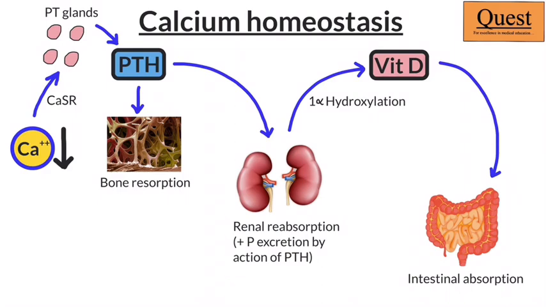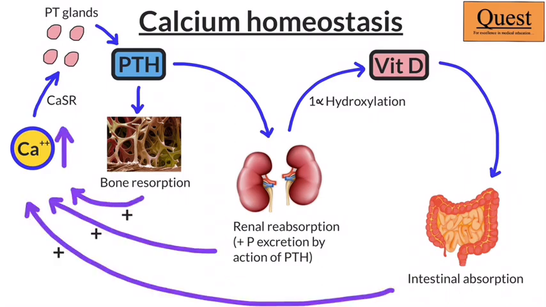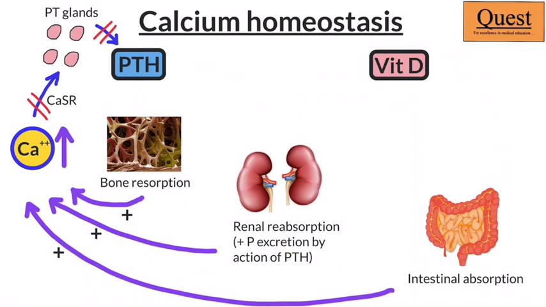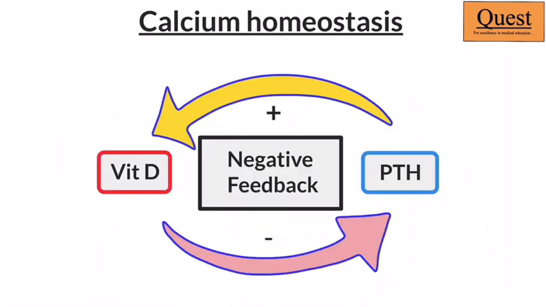Now, with all of this, we are going to see a rise in the serum calcium, and this serum calcium will further go and inhibit the PTH secretion. Also, the increased vitamin D is going to inhibit PTH secretion, and this has completed a negative feedback loop in our body.